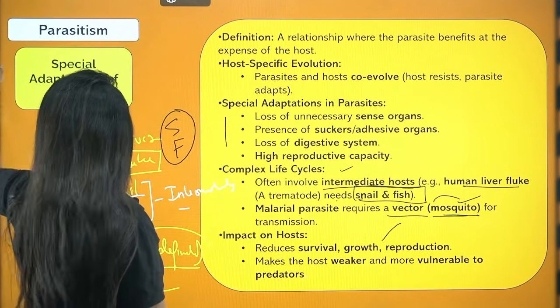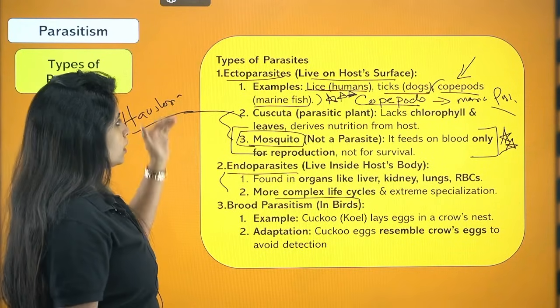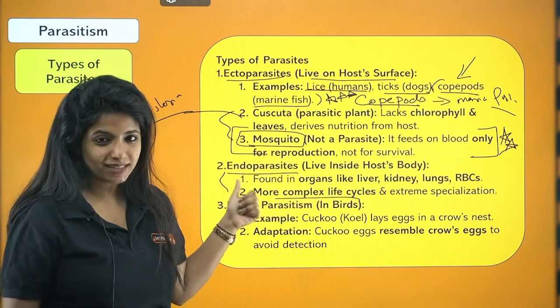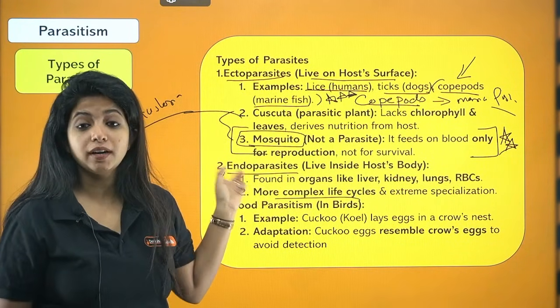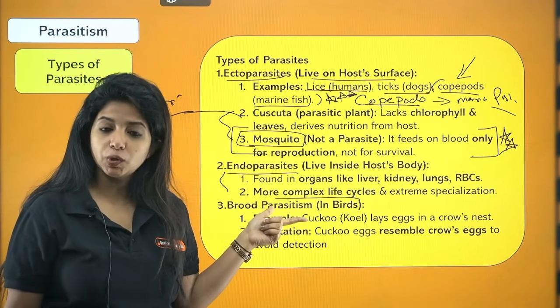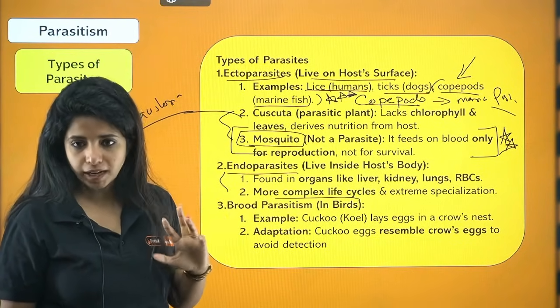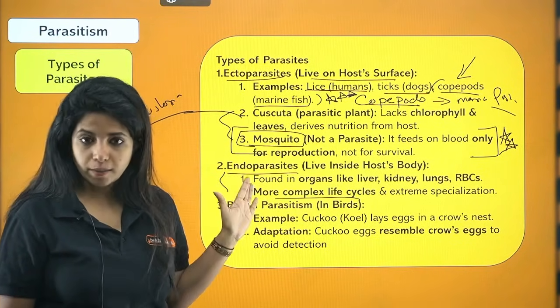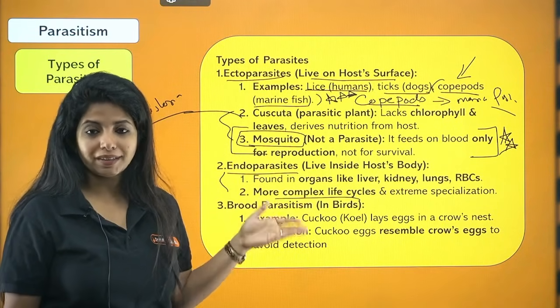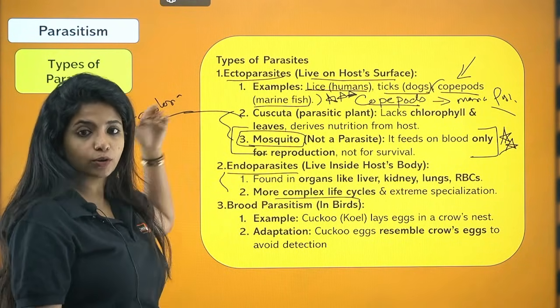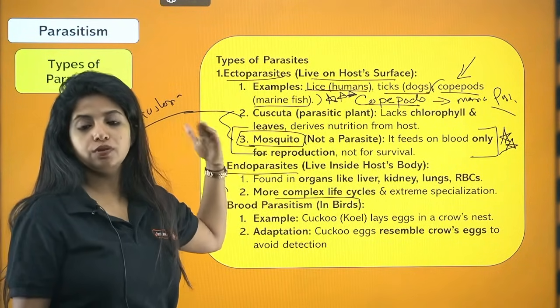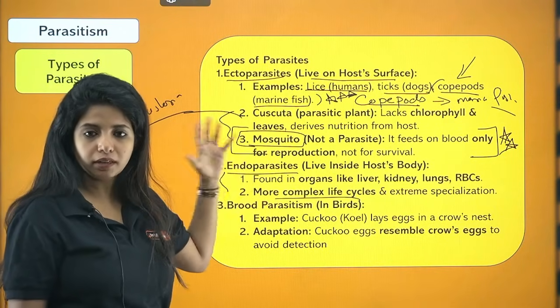So I hope this is clear. Ectoparasites: lice, ticks and copepods on marine fishes. Apart from that, Cuscuta is a parasite on plants. And mosquito is not a parasite, right? Endoparasites have a complex life cycle, and everything that we studied was about endoparasites: human liver fluke, Plasmodium, each and every example given there.